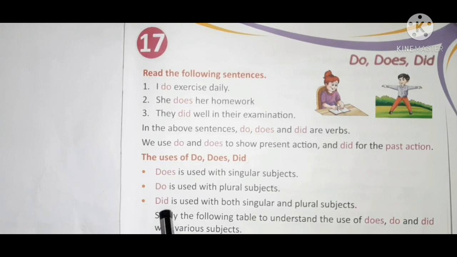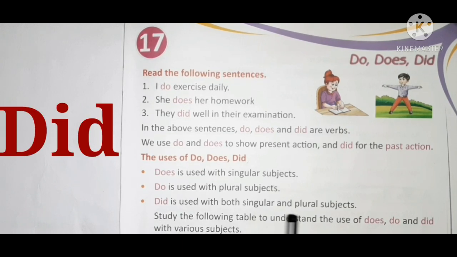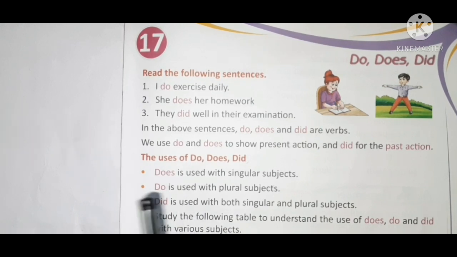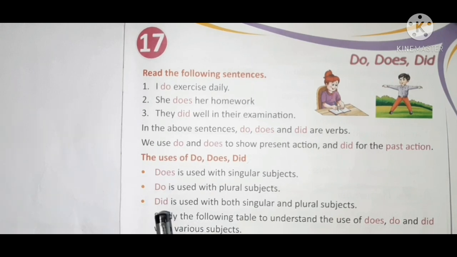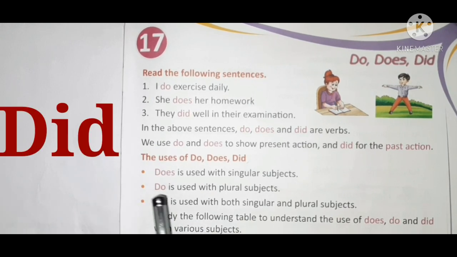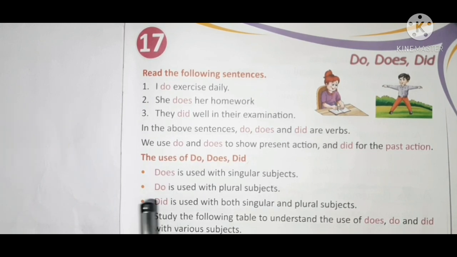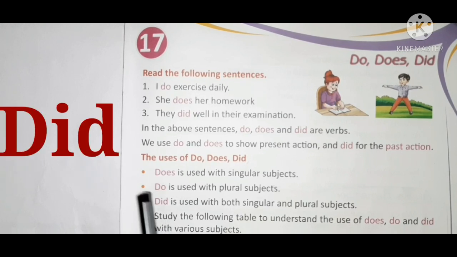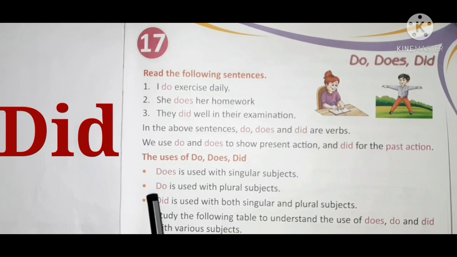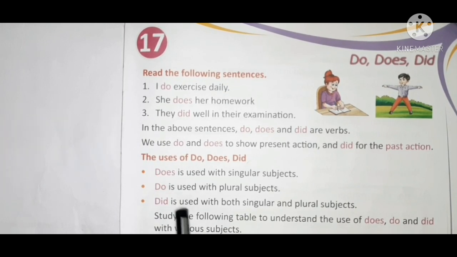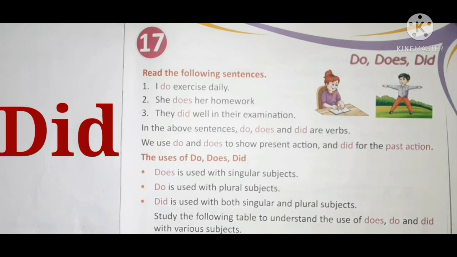Now next is did. Did is used with both singular and plural subject. Okay? With both singular and plural subject, and remember children that did is used to show the past action. Did is used in the past. Always remember. Does and do are used in the present, and did is used in the past, and did is used with both singular and plural subject. Clear?